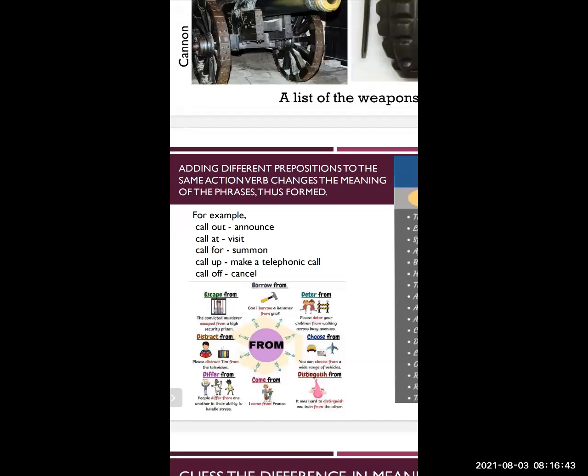To call at means to visit. To visit means, for example, to visit a doctor, to visit a school, to visit a zoo. Like this, to call at.